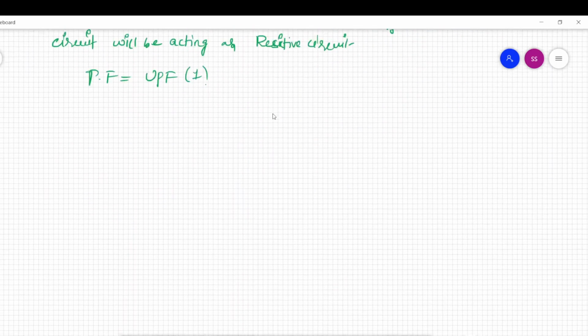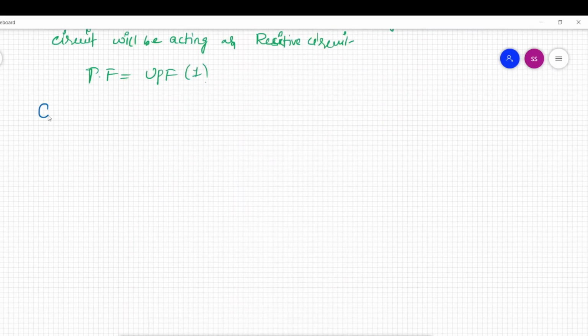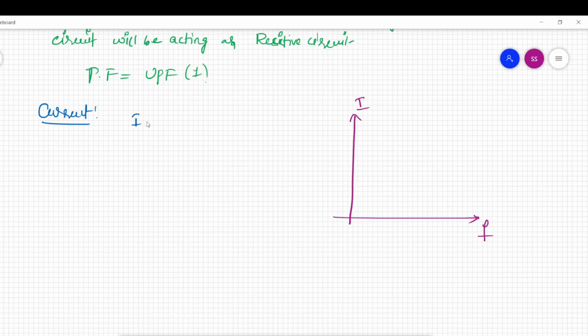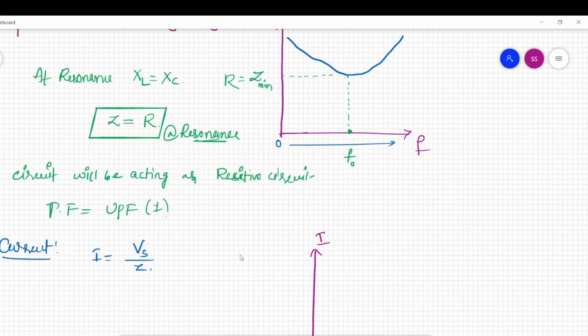Okay, now let us see the current graph. So what is happening to the current in series RLC circuit for different frequencies? Because it is a series circuit, the current will be the same. So current is nothing but supply voltage by impedance. What is the behavior of impedance at lower frequencies? That was high, right?